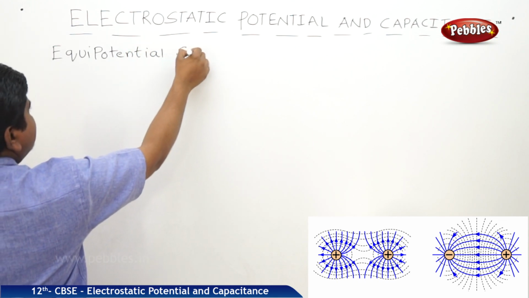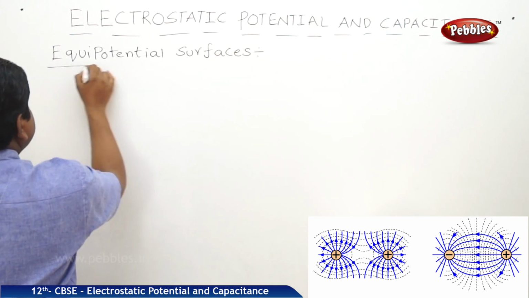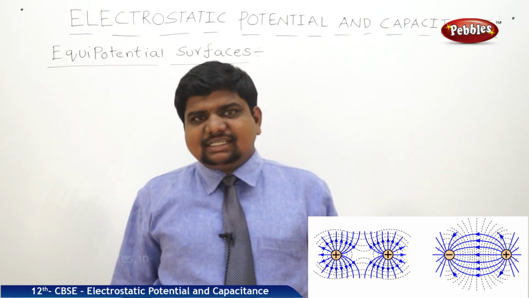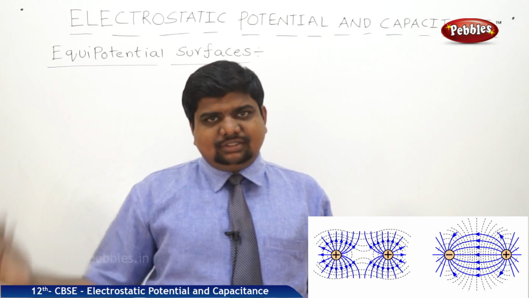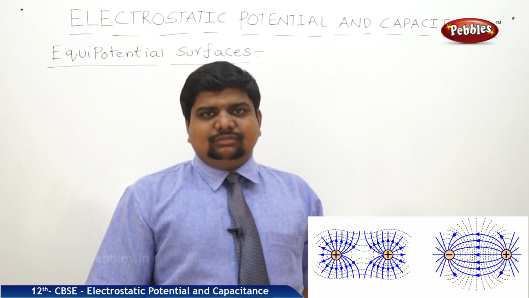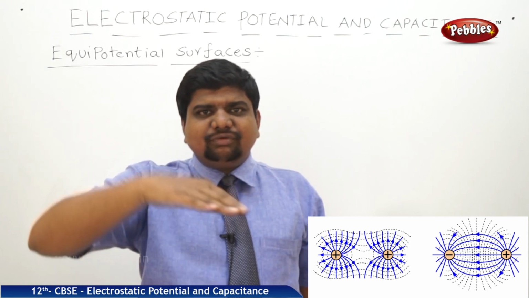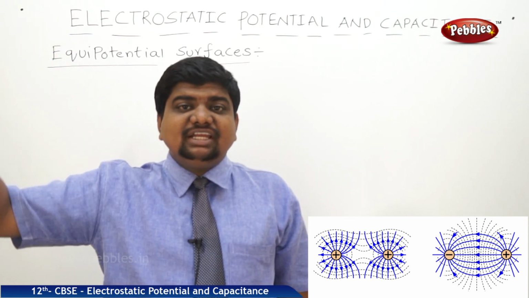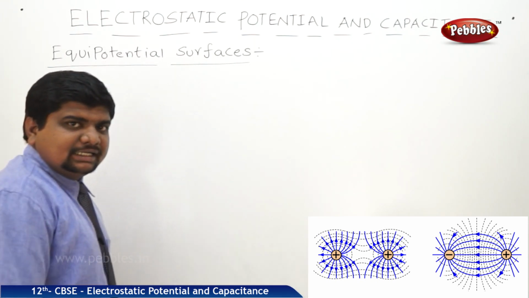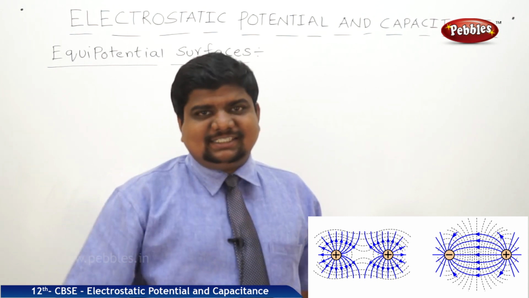Equipotential surfaces. This equipotential surface concept is similar to the waveforms on the water. Suppose the water in a container or a pond is steady. Whenever a stone disturbs the steady state of the water, it creates a waveform until this waveform reaches the banks of the pond. So it creates a disturbance which is in the form of concentric circles.